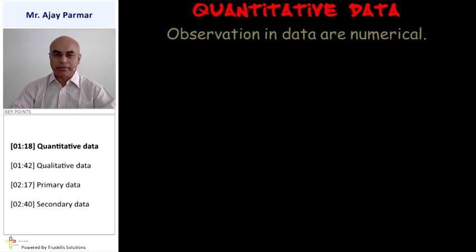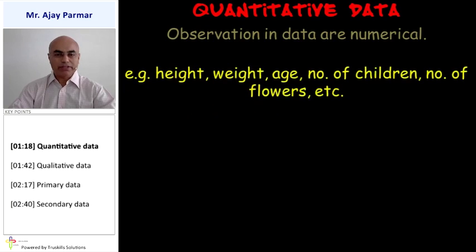Quantitative data. The observations of this data will be numerical, so that will represent certain kinds of numbers. For example, height of the person, weight of the person, or age, number of children in a family, or number of flowers. Whatever the answers that we might be getting for this kind of data will all be certain types of numbers, and that is why it is considered to be quantitative data.